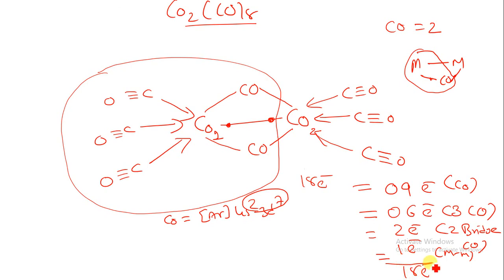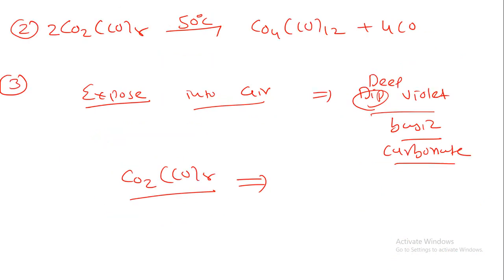So it is following the 18 electron rule. Whatever structure you are getting, you just have to calculate the 18 electron rule first, then you have to justify your structure. Now this Co2(CO)8 structure is highly stable because it is following the 18 electron rule.